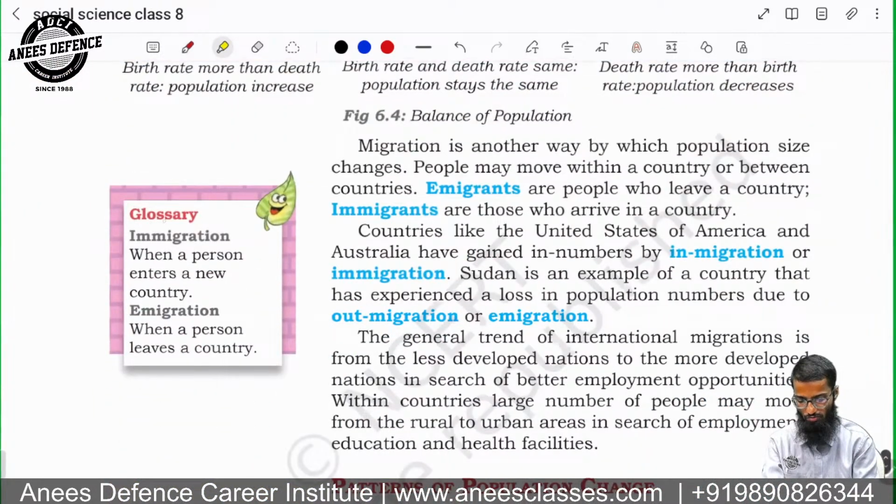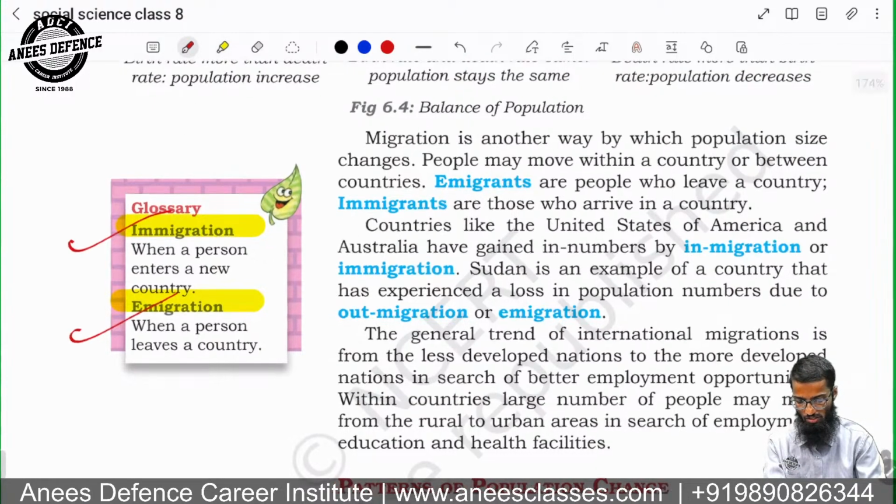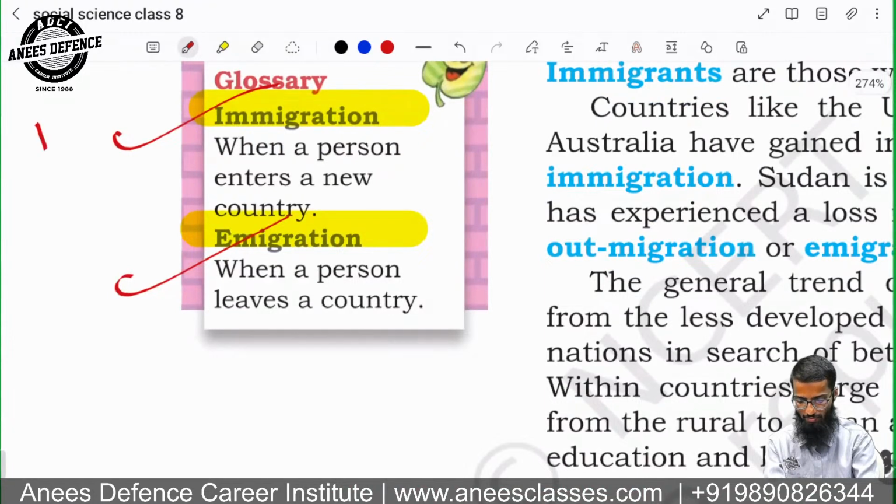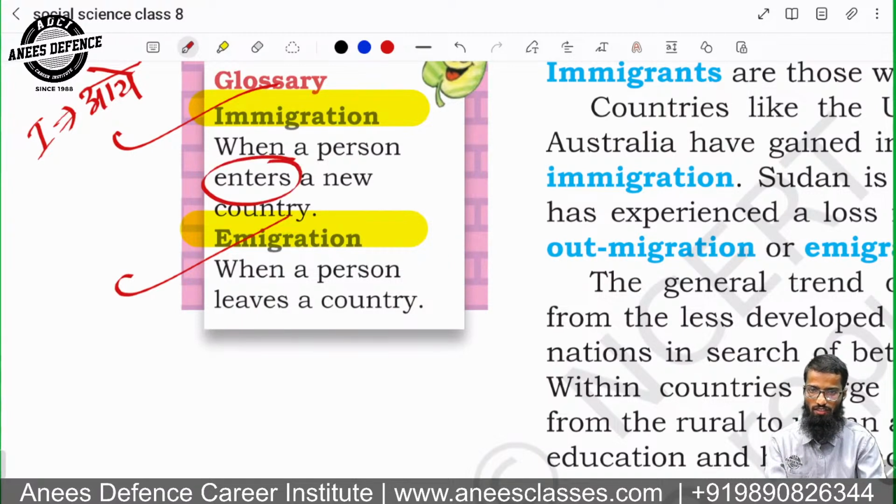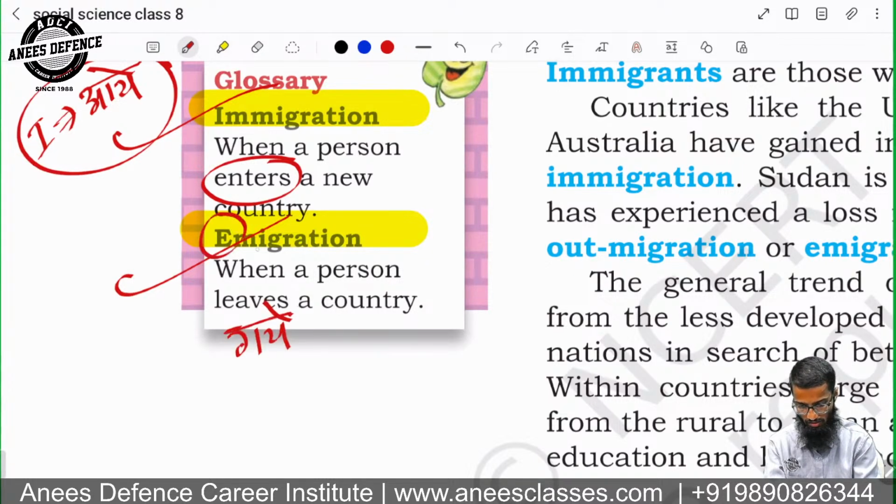ये एक बड़ा confusion word है. So it is immigration and it is immigration. So here is I. I means in Hindi we call I. I means to come, right? When you call I means to come, to enter. When a person enters new country, और जब जाते हैं तो उसके अपोजिट गए, that is immigration. Okay?